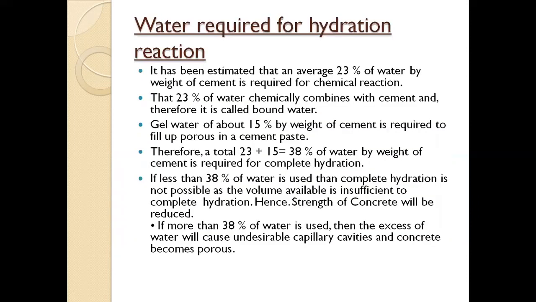Next is water required for hydration reaction. It has been estimated that an average 23% of water by weight of cement is required for chemical reaction. So 23% of water by weight of cement is sufficient to complete the chemical reaction, that is hydration reaction, with a cement. That 23% water chemically combines with cement and therefore it is known as the bound water.